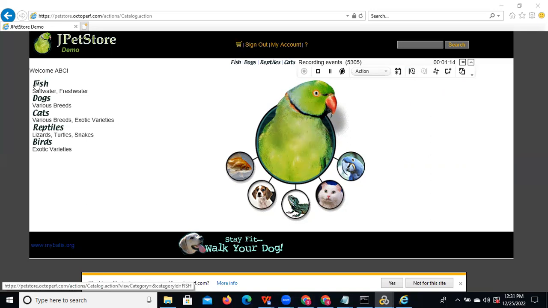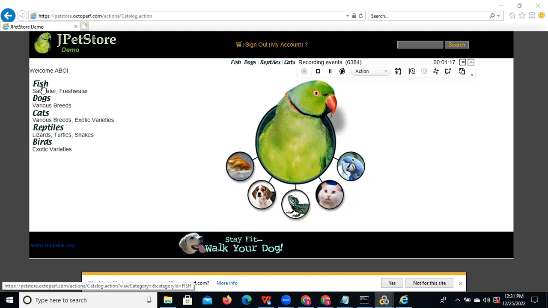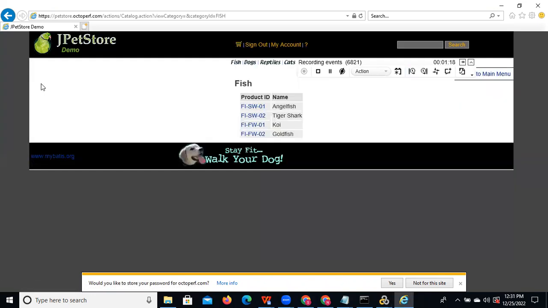Okay, now click on the pet. We are selecting the pet, so you can click on that and enter any one of the pets. Selected fish. You can observe we selected pet, and these are the different types of products. Now clicking on pet is completed, you can end this. After that, click on select product, click OK, and you can select any one of the products.